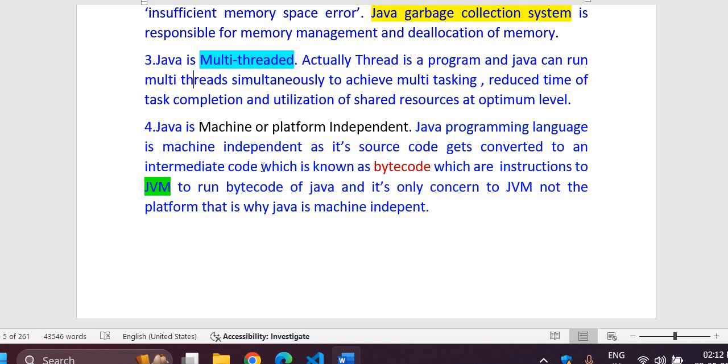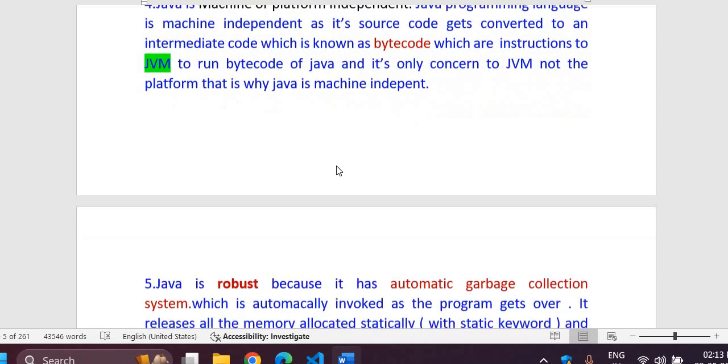Java programs are machine independent; the JVM is machine dependent. So whichever platform's JVM you are using, your Java program will be running on that. If you want to run it on Windows, use the JVM of that OS, and if you are running it on Linux or on a Mac, then use that JVM. So Java programs are platform independent. That's why Java is here.